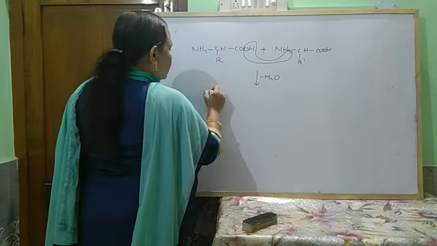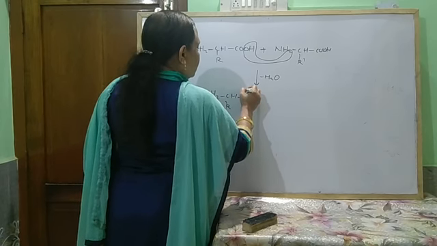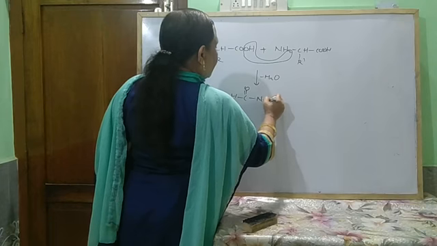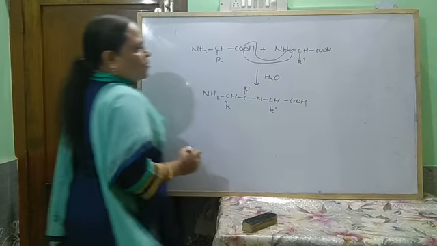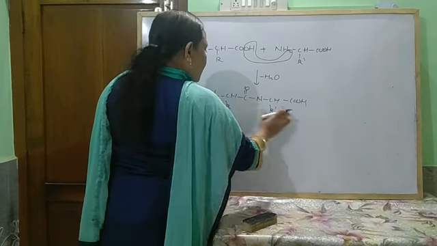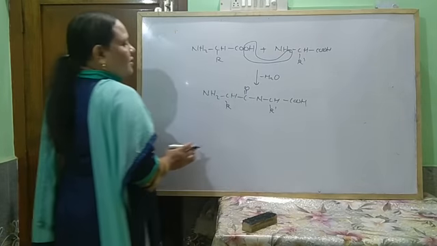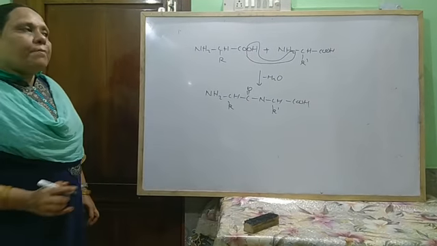It forms NH2CHR CO NH CHR'COOH. Okay. So when this chemically reacts or combines with itself, it forms another compound, and that is called a peptide.